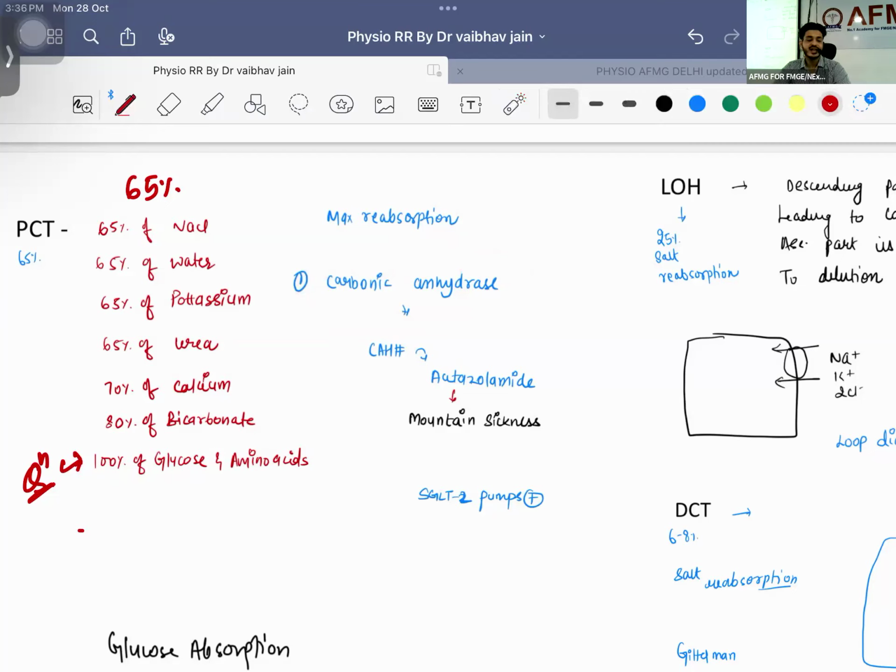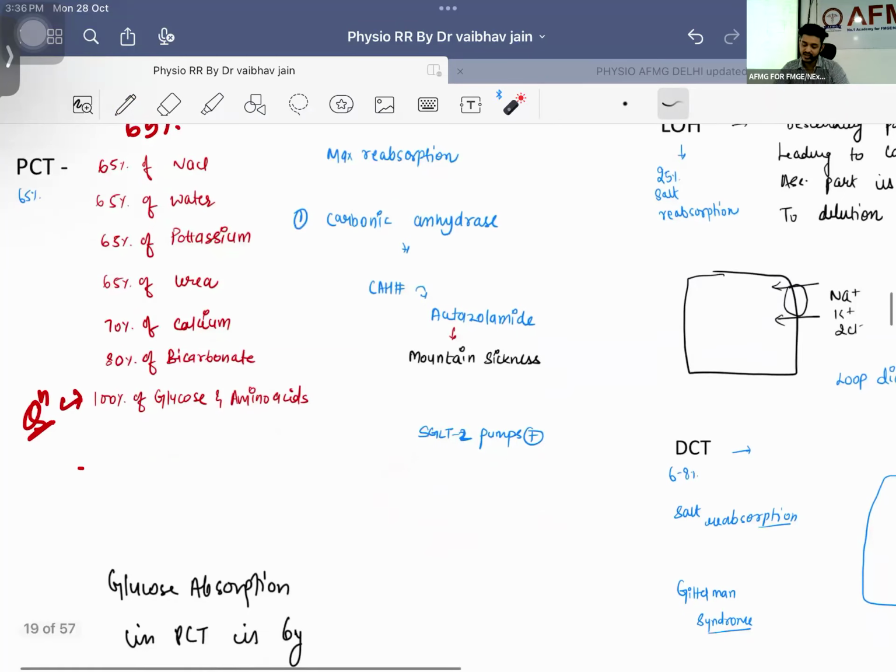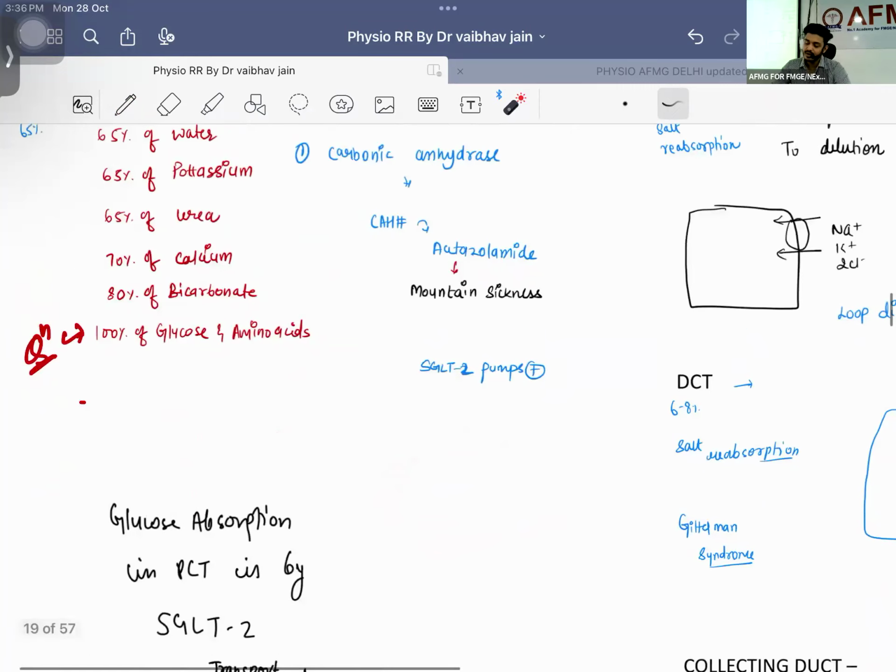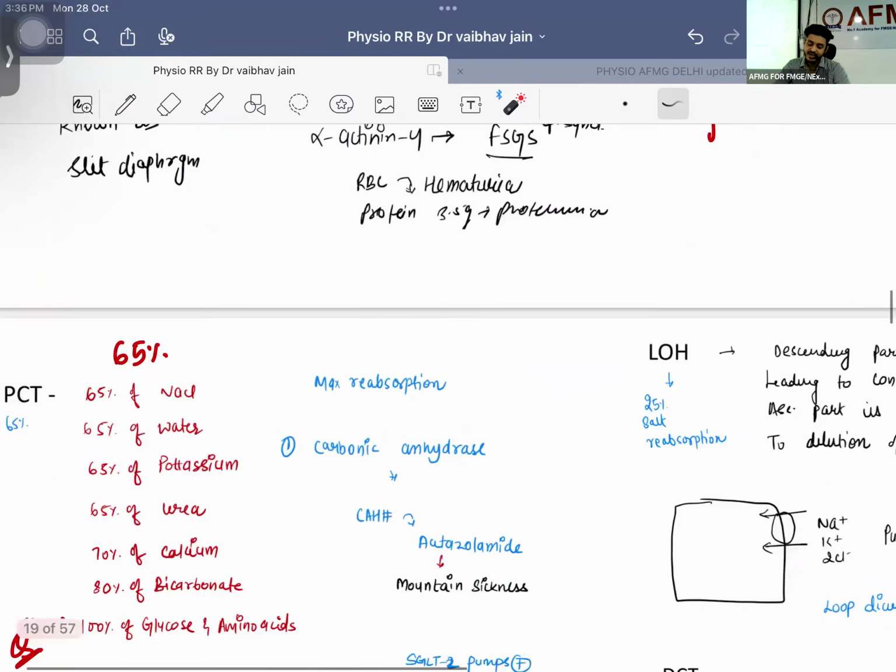And if we are giving a carbonic anhydrase inhibitor, what is the name of the drug? Acetazolamide. And it is going to be the drug of choice for mountain sickness. Remember, SGLT2 pumps are also present over here, right? This is your SGLT2 pump.